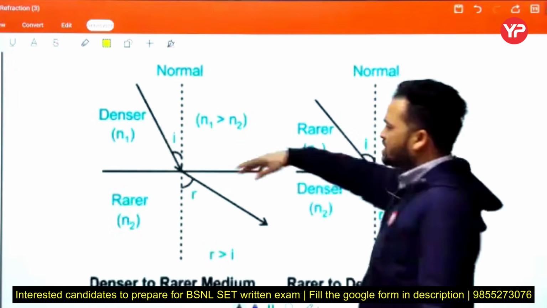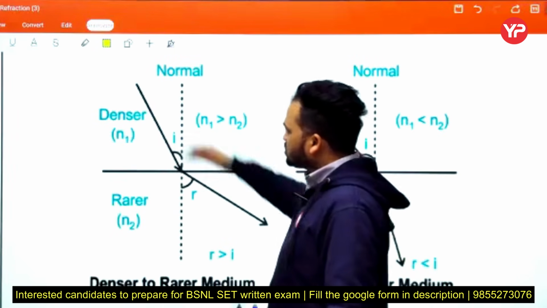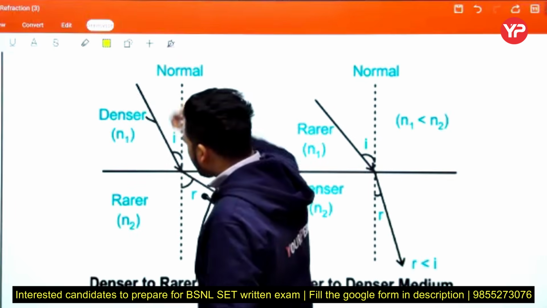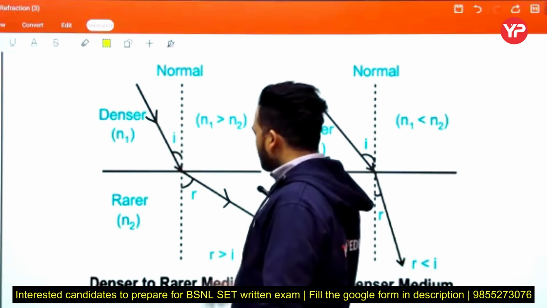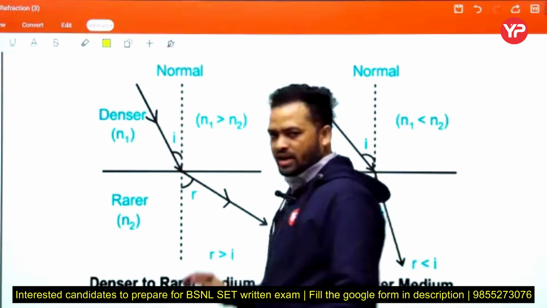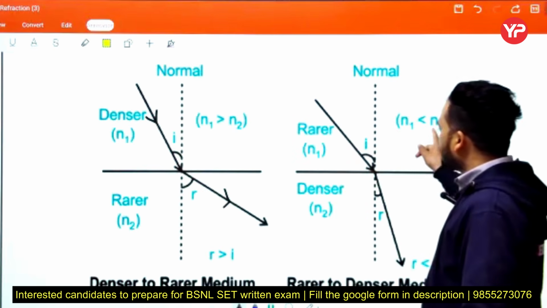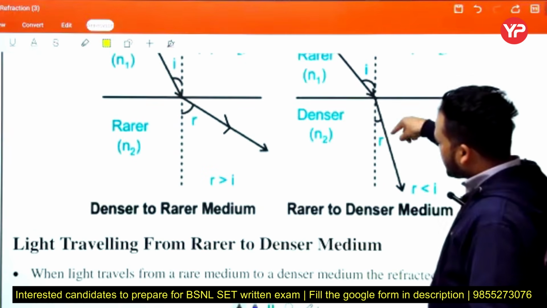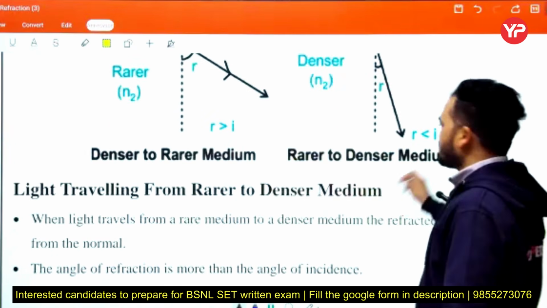And this is the figure. Here we assume n1 is greater than n2. So this is the denser, this is the rarer medium, this is the incident ray. This is the angle of incidence i, this is the angle r, this is the refracted ray. Then small r is greater than i, which we discussed in the previous slide also. And here we assume n1 less than n2, meaning rarer to denser. Then the refracted ray bends toward the normal. This is the basic thing: denser to rarer medium, rarer to denser medium.